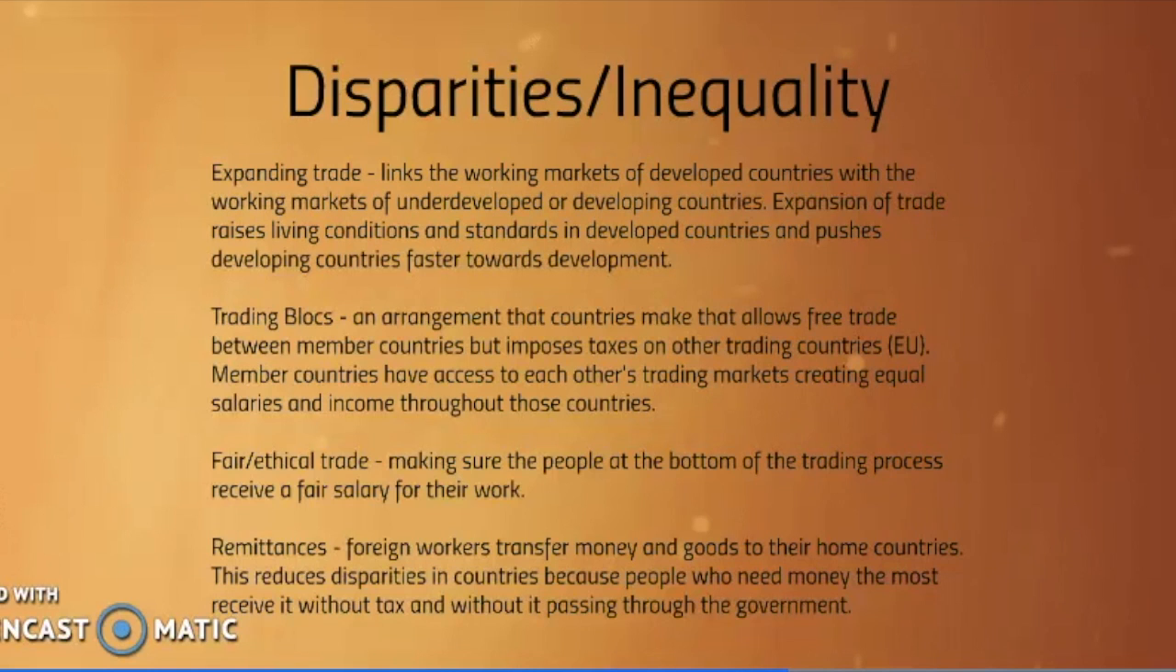Fair and ethical trade is basically making sure the people at the bottom of the trading process receive a fair salary for their work, so it's reducing disparities among the people who are working throughout trade. And then remittances is when foreign workers transfer money and goods to their home countries, and this reduces disparities in countries because the people who need the money most receive it without tax and without it passing through the government.